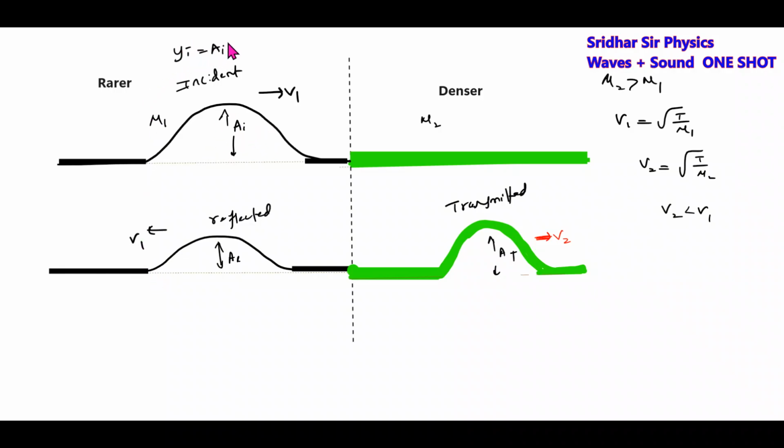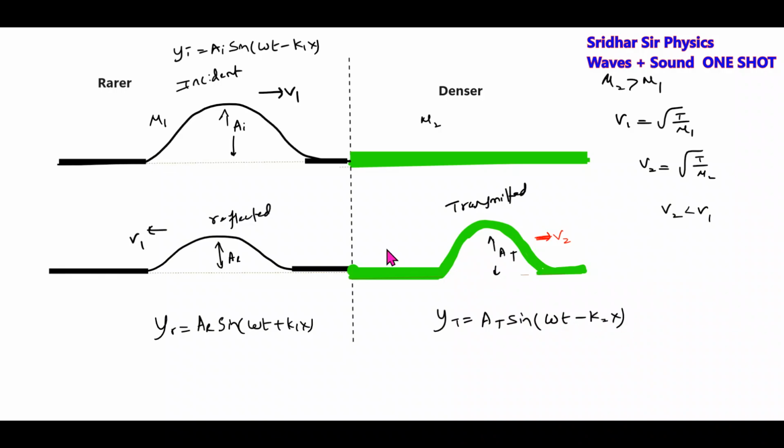The incident pulse is given by A_I sine(omega t minus k1 x). The reflected pulse y_R equals A_R sine(omega t plus k1 x). The transmitted pulse y_T is equal to A_T sine(omega t minus k2 x).